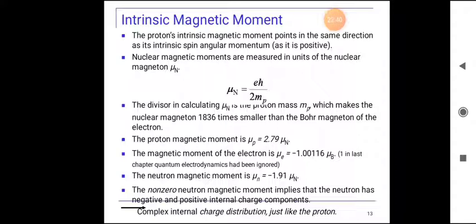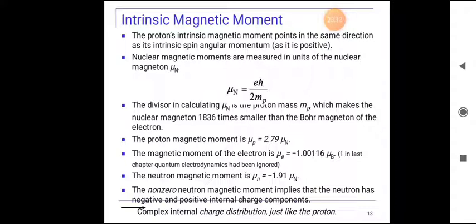The proton's intrinsic magnetic moment points in the same direction as its intrinsic spin angular momentum, so it is positive. Nuclear magnetic moments are measured in units of the nuclear magneton. That's a very important formula: mu n is equal to e h bar by 2 mp. Here e means charge, h bar is h by 2 pi, where h is the Planck constant, and mp means the mass of the proton.